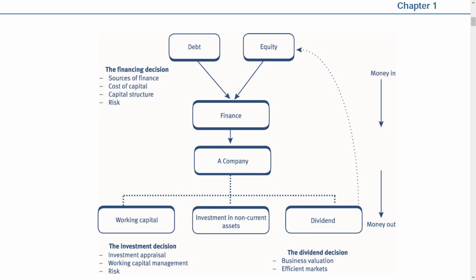Okay. So the first decision, financing decision. Money in, if you can see the arrow on the right side. Financing decision means what? Money will come to the organization. Because through financing you are taking finance from somewhere. Maybe from the bank, maybe from venture capital, maybe from your creditors, you are taking goods on credit.